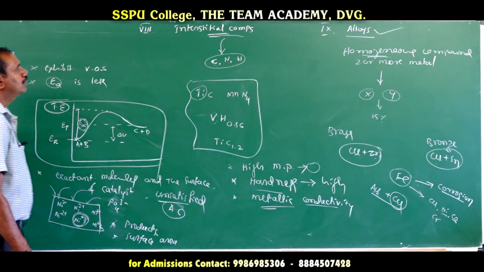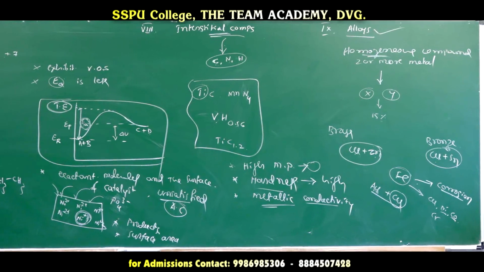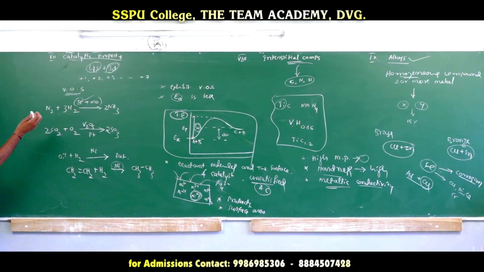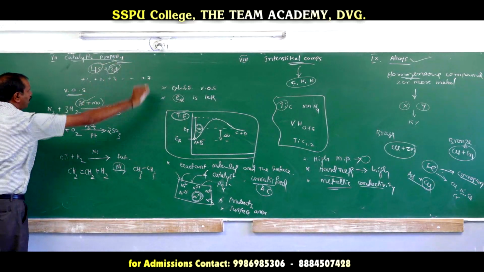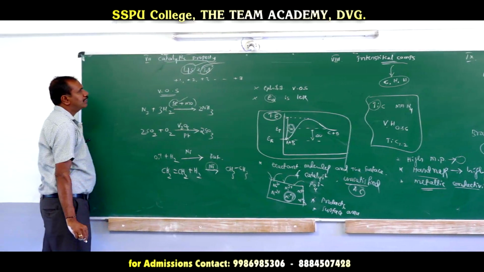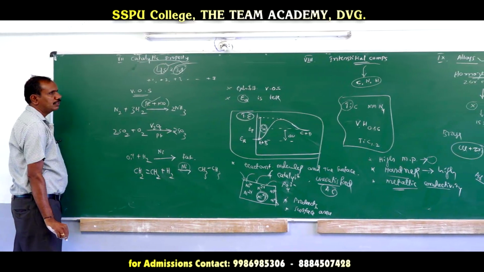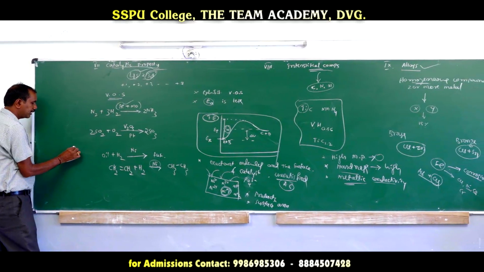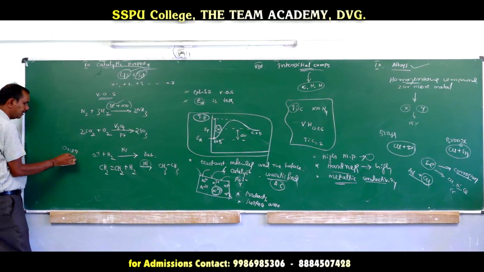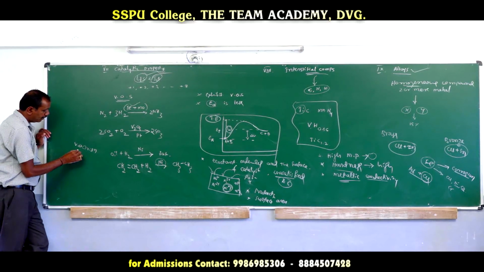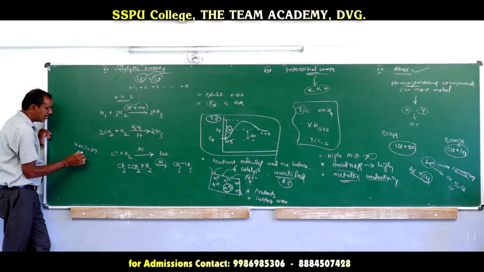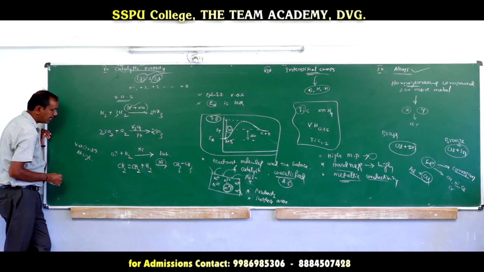So we know that due to the presence of variable oxidation states, or because the energy difference is very, very small, these substances can exhibit variable oxidation states. That is one. Then the atomic size difference is less.